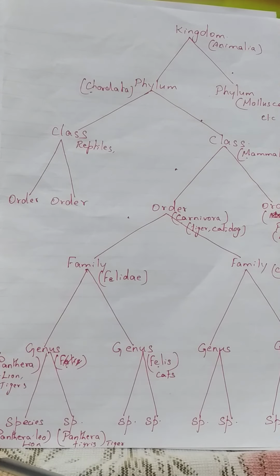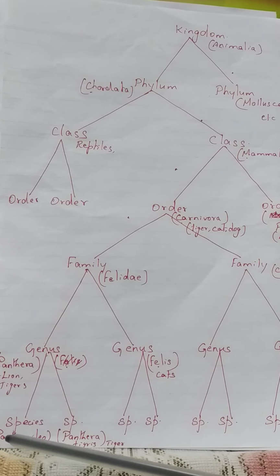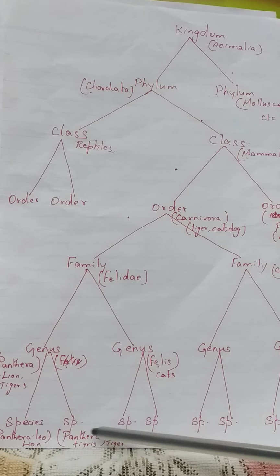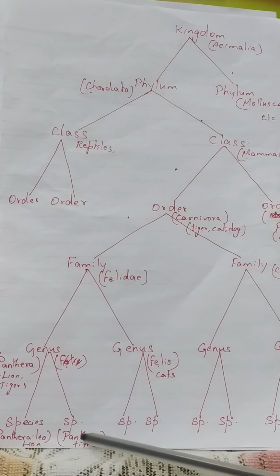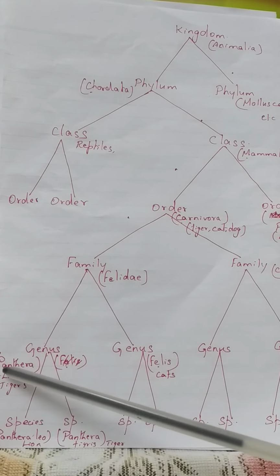That's why they are known as Panthera leo and Panthera tigris. These are the scientific names of lion and tiger respectively. Panthera is the generic name and leo is the specific epithet. Here also Panthera is the generic name because they both come under the same genus Panthera.